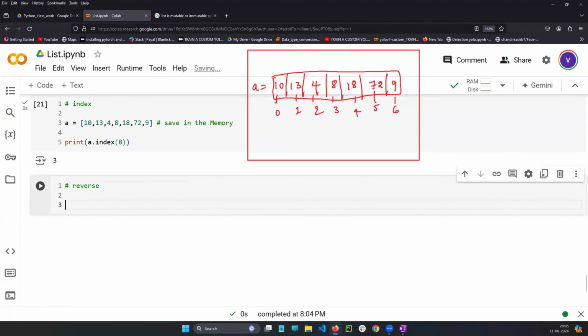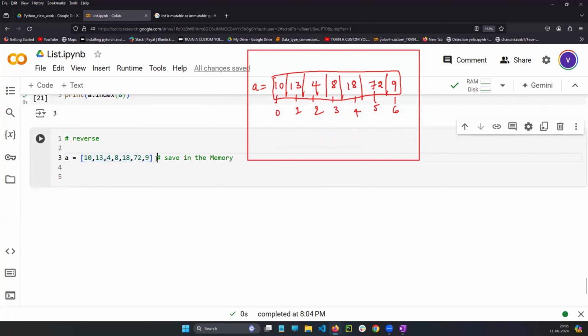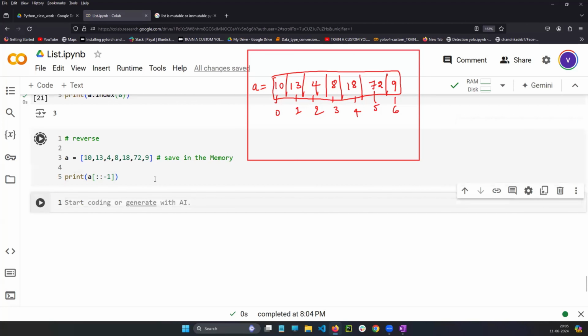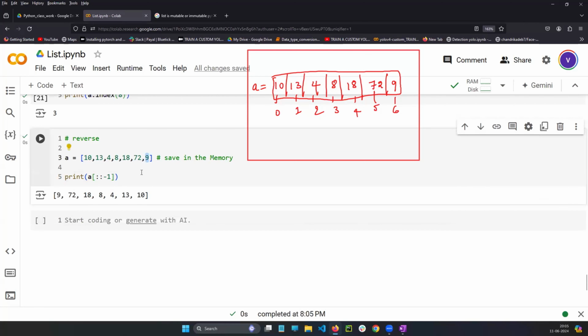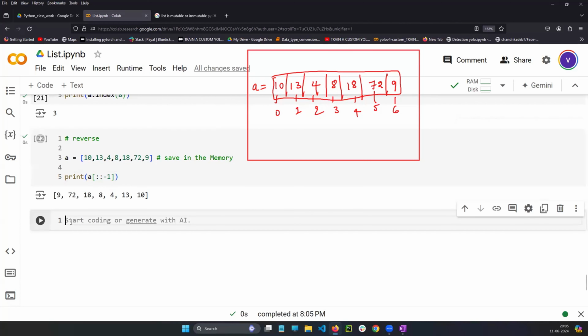Okay, reverse. For example, guys, I want to reverse these things. Can I do it like this, guys? You tell me. Variable A from the starting till the end with -1. Can I use slicing? Yes or no? Yes, sir. From the starting till the end, reverse everything. See, automatically it will reverse. See, last comes first. It will reverse everything. So instead of using this, you can use slicing to reverse.